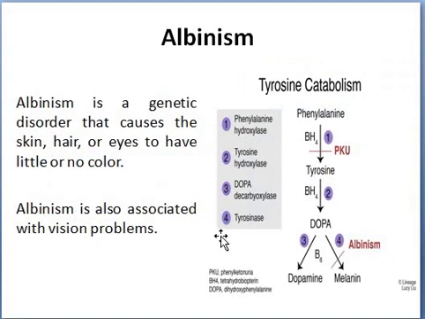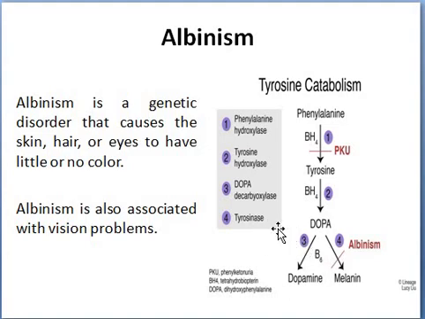Among them, the first example we are going to discuss is albinism. Albinism is a genetic disorder caused by depigmentation in the skin, hair or eyes. Albinism is also associated with vision problems. This genetic disorder occurs due to a defect in the gene responsible for the production of the enzyme tyrosinase.